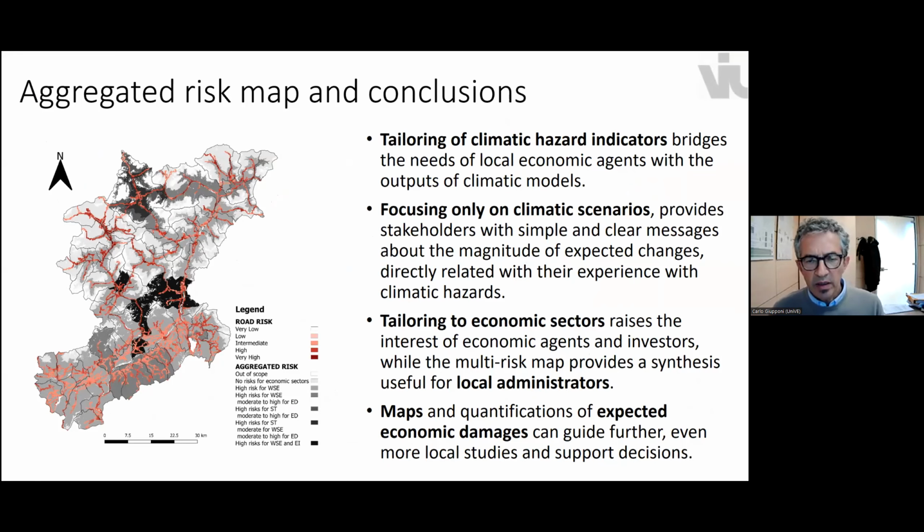So, in conclusion, very briefly, we found that tailoring these climatic hazard indicators allowed us to bridge the needs of local economic agents with the outputs of climatic models. Focusing on a climatic scenario only, without looking at the future economic scenarios, provides stakeholders with simple and clear messages, which are directly related to their current experiences.